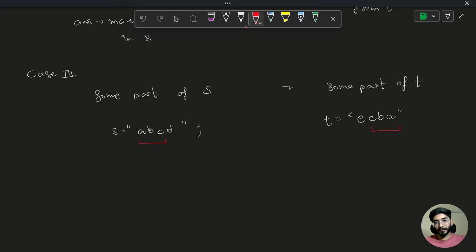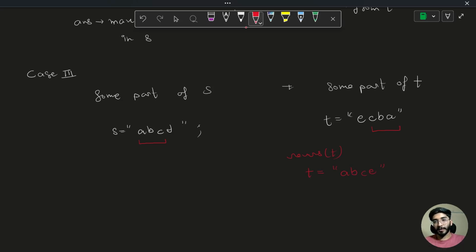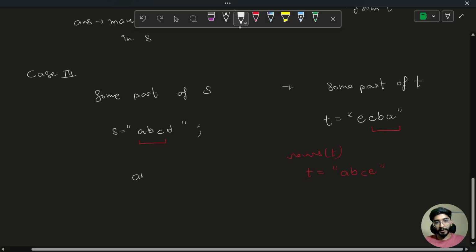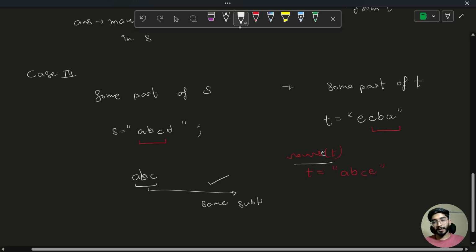So the better thing is you just reverse T. If we reverse T, my T would look like A B C E. Now instead of finding the reverse or the palindromic mirror of ABC, we just have to find the same in T. That would be easier for us. So reversing T will help us to find the same substring in T. This is just an observation.